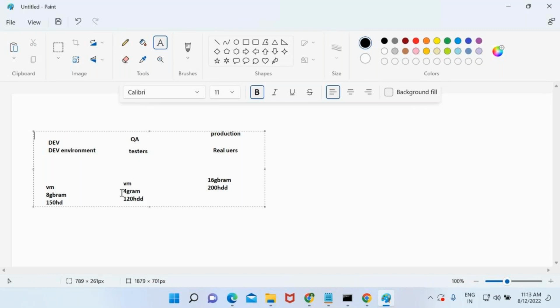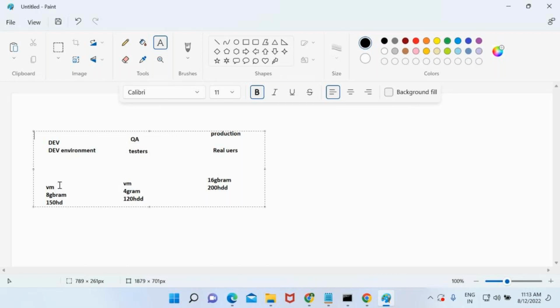No. If I want to run any application, starting from the dev environment to the production environment, I need to have the same configuration. If in the dev environment it is taking 10 seconds, I can clearly say that in production also it will take 10 seconds because of the same configuration. Understood? For example, if in the dev environment it is taking 20 seconds, I'm sure that in production also it will take 20 seconds because of the same kind of configuration.